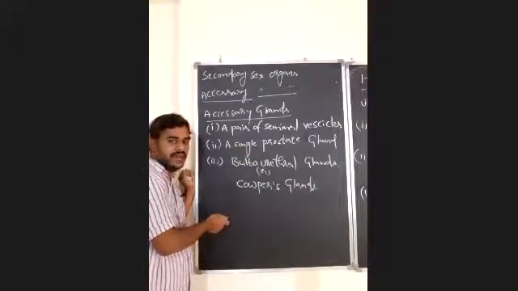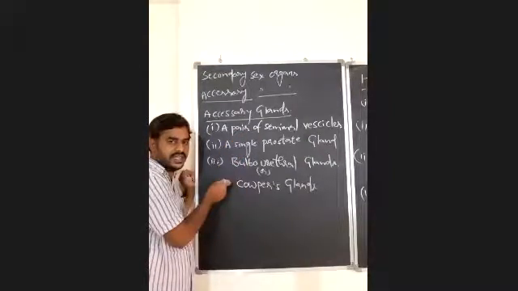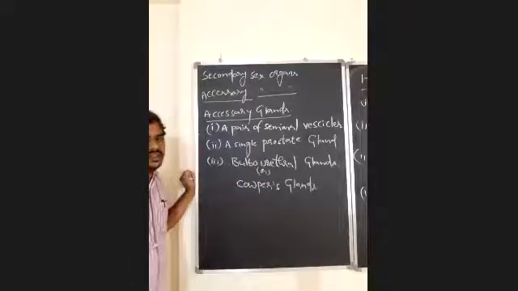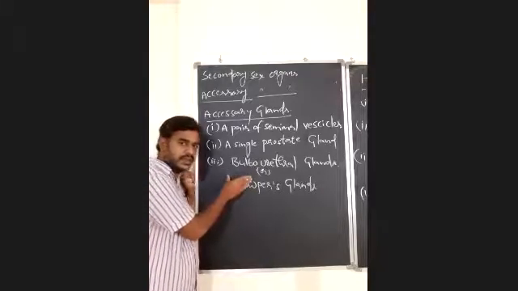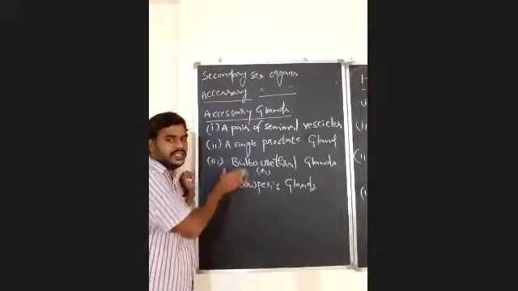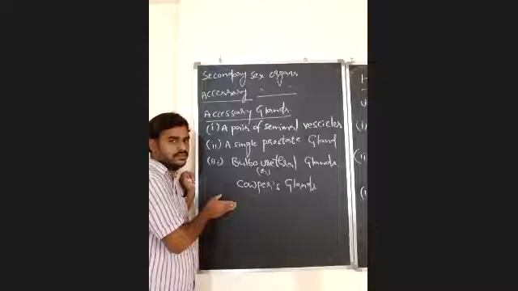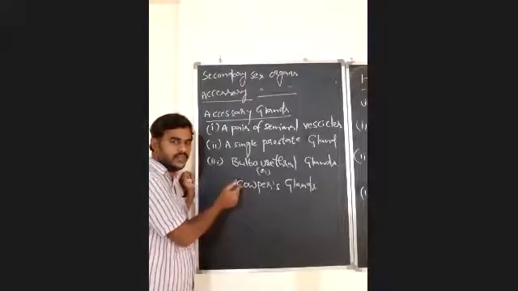There are 5 accessory glands in total: a pair of seminal vesicles, a single prostate gland, and a pair of bulbourethral or Cowper's glands. Their secretions are essential for nourishment of spermatozoa, clotting and declotting of semen, lubrication, and maintenance of the required pH in the female genital tract.